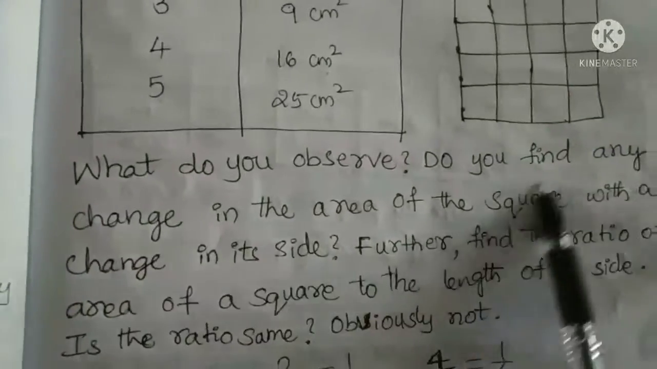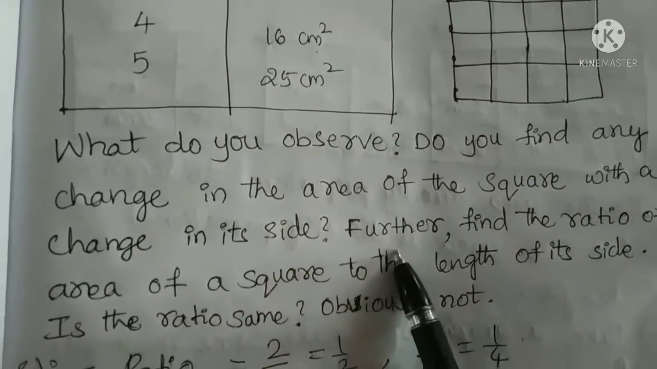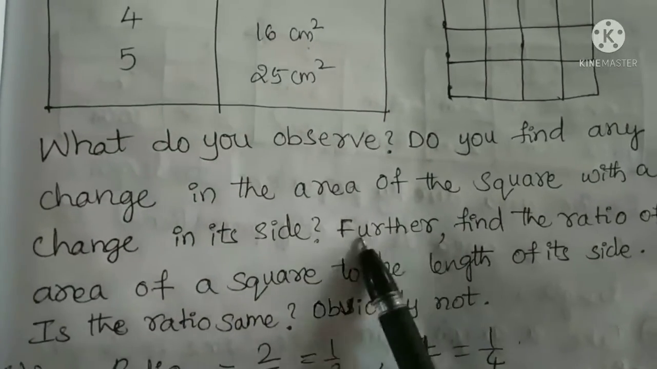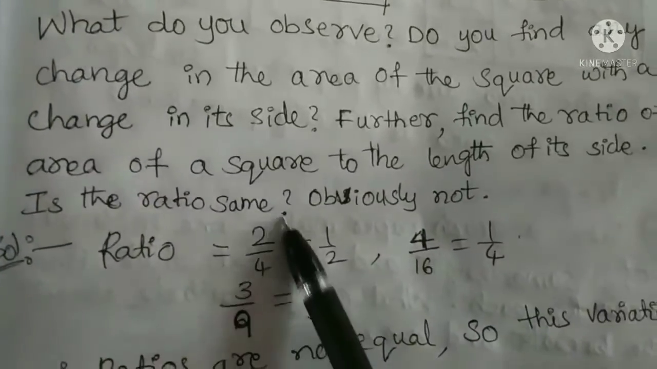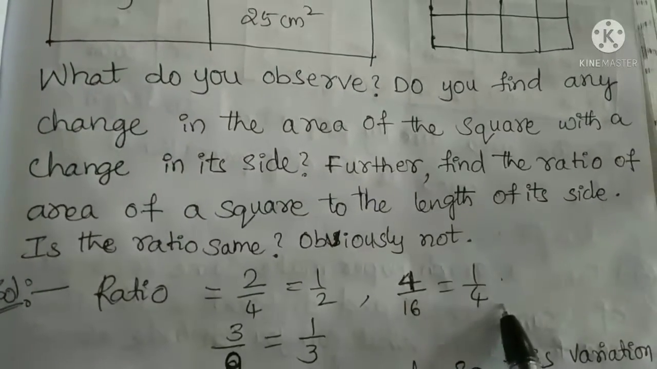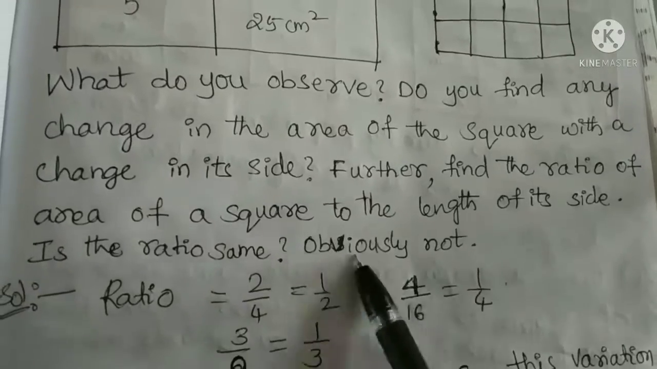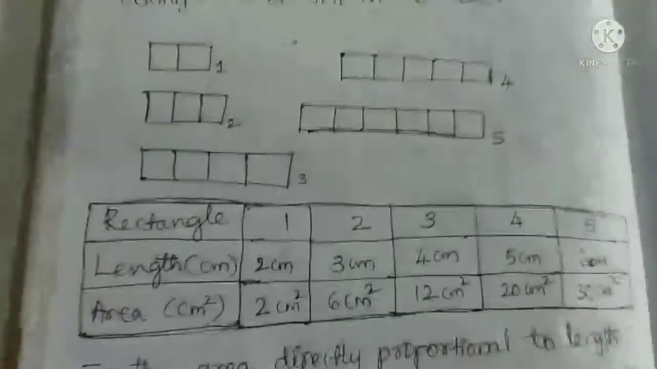So what do you observe? Do you find any change in the area of the square with a change in its side? Yes. Further, find the ratio of the area of the squares to the lengths of their sides. Is this ratio the same? No. See, 2 by 4 is 1 by 2, 3 by 9 is 1 by 3, 4 by 16 is 1 by 4. So the ratio is not constant. Therefore, the ratios are not equal, so this variation is not a direct proportion.